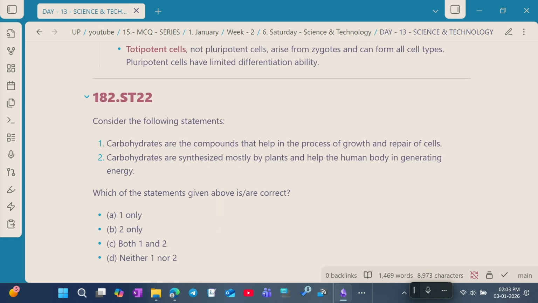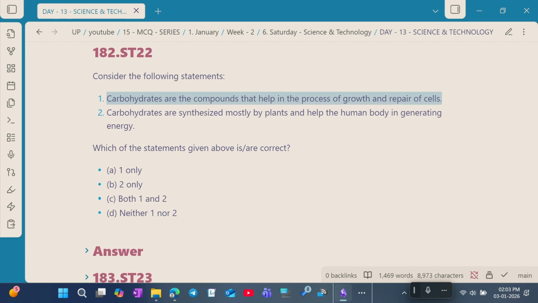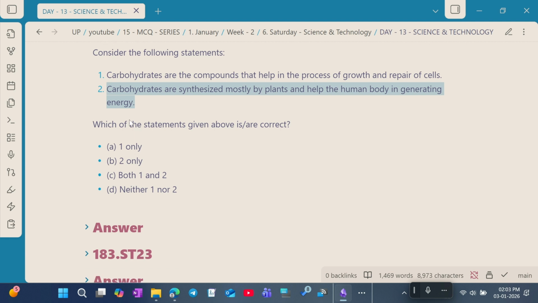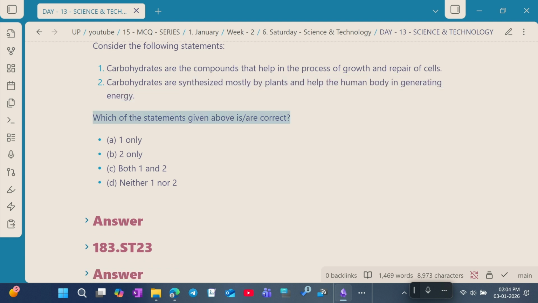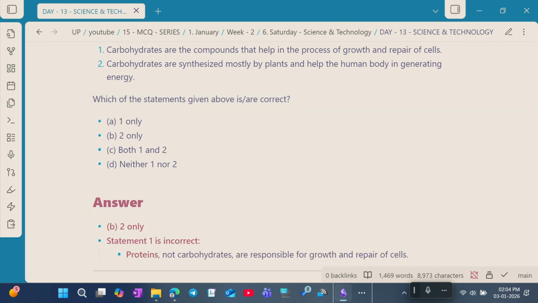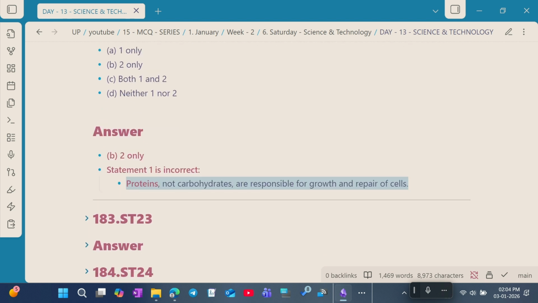Question number 22. Consider the following statements. Statement 1. Carbohydrates are the components that help in the growth and repair of cells. Statement 2. Carbohydrates are synthesized mostly by plants and help the human body in generating energy. Which of the statements given above are correct? The correct answer is option B, 2 only. Statement 1 is incorrect because proteins, not carbohydrates, are responsible for the growth and repair of cells.